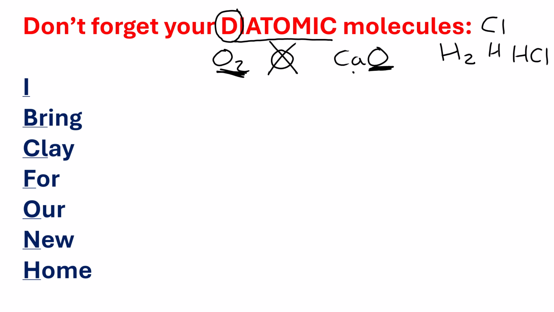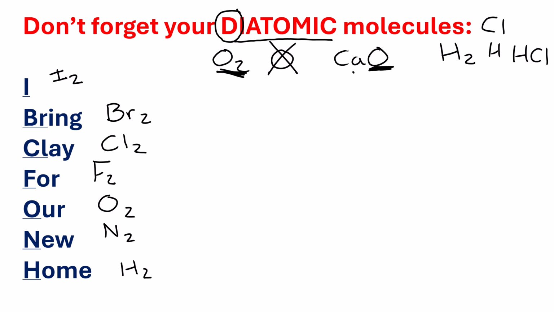So the 7 elements, and this is the phrase: I bring clay for our new home. The I stands for iodine, I2. The bring, Br, stands for bromine, Br2. The clay, Cl, chlorine, Cl2. The F is for fluorine, F2. The O is for oxygen, O2. The new is for nitrogen, N2, and the H is for hydrogen, H2.